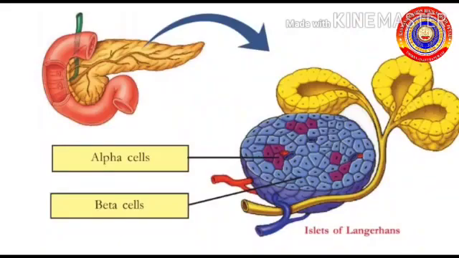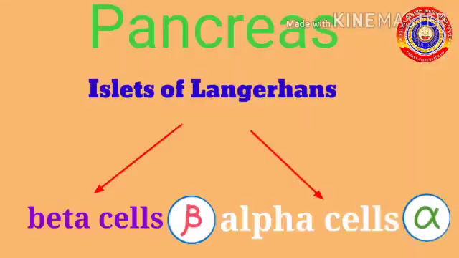This is a picture of the pancreas. You can see the cluster of cells called islets of Langerhans. In the islets of Langerhans, you can see two types of cells: one is the alpha cells and another is the beta cells. The beta cells in the cell cluster produce a hormone called insulin, and the alpha cells produce a hormone called glucagon. Now let's look at the actions of these two hormones.